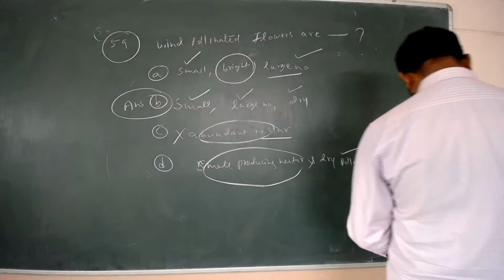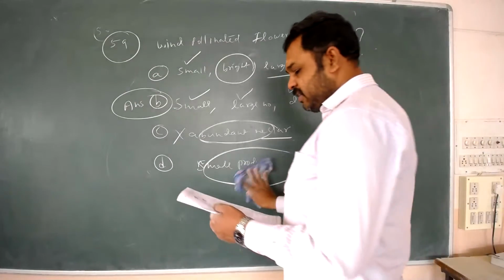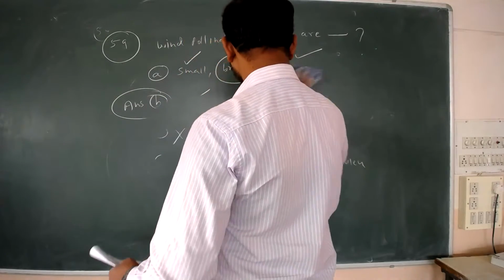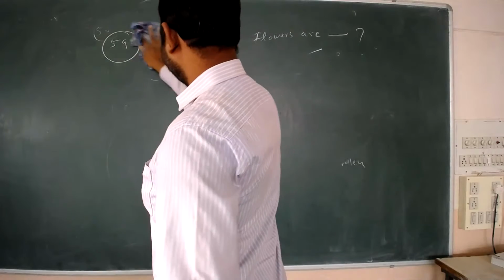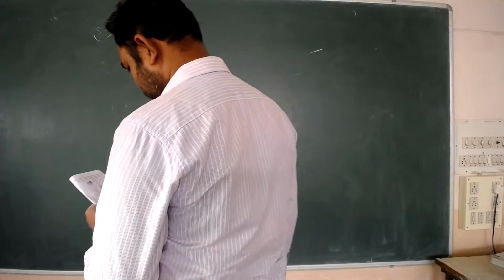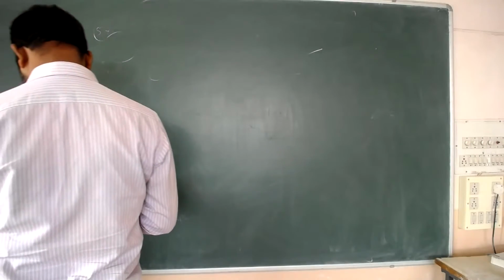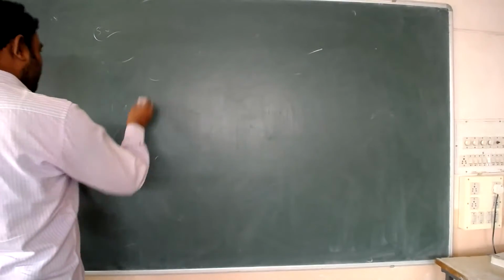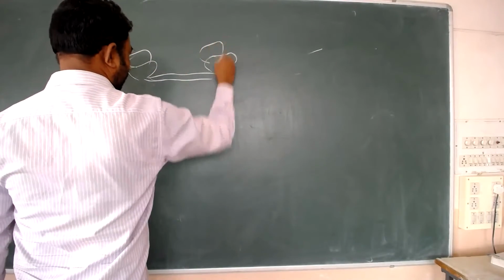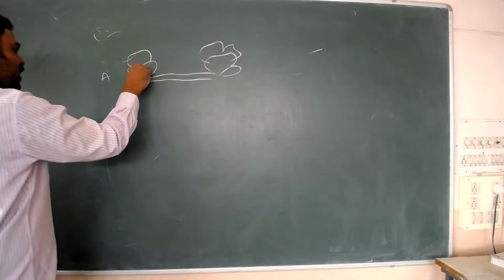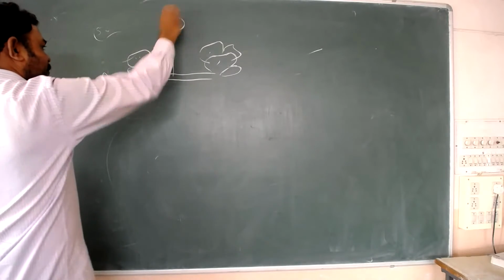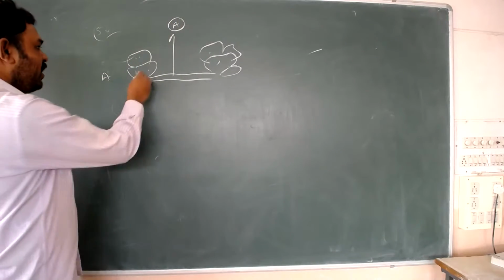You see here, diagrams are given. Here, option A. What is option A? This is A. This is the aquatic plant.